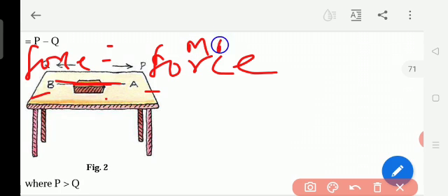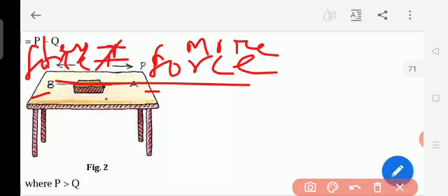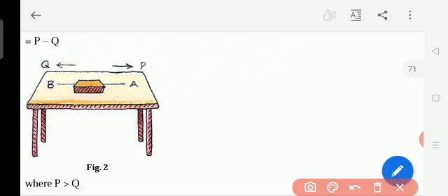This side is more force and this side is less force. So it is not equal. Force is not equal means the thread will come to the side of the more force. So this is the unbalanced force. Unbalanced force is represented like this: P minus Q. That means one side force is more, the other side force is less. That is why P minus Q.